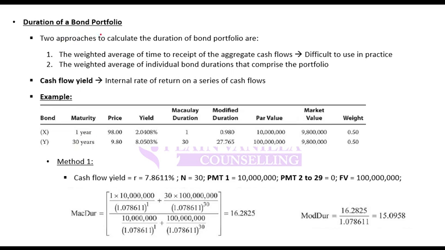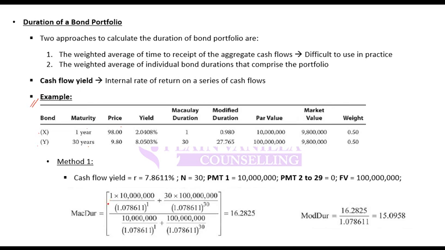Coming to duration of a bond portfolio. This is an example of calculating Macaulay duration. You have two bonds, X and Y, with 1 year maturity and 30-year maturity, with prices; these are zero coupon bonds. This is the weight. And you have to calculate Macaulay duration. How do you calculate Macaulay duration? So this is the formula. What does this formula say, or what does it mean?